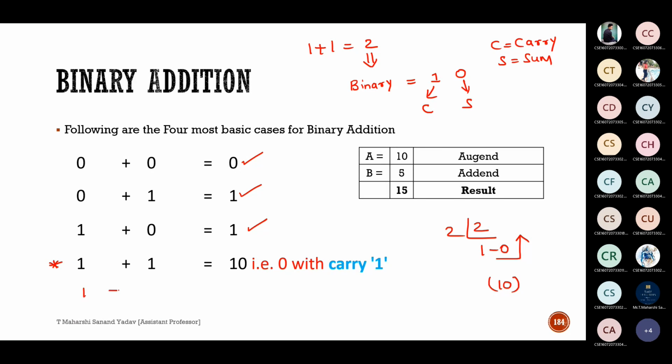Suppose I take 1 plus 1 plus 1, what is the equivalent? 1 plus 1 plus 1 is 3. In terms of binary, it is 1 1. Correct, only 1 1. If you are still having doubt, you can go with this concept. So the equivalent of 3 is 1 1. Make a note of these 2 points, which are very important.